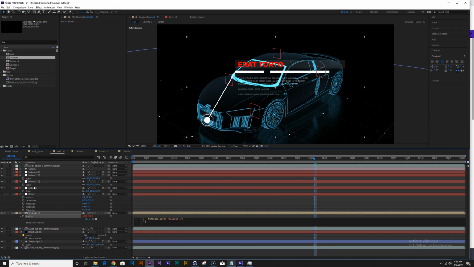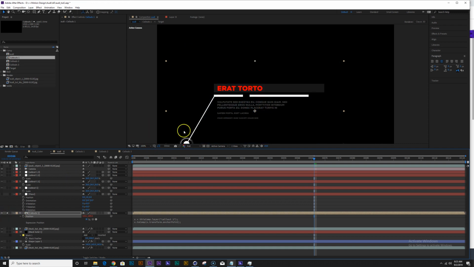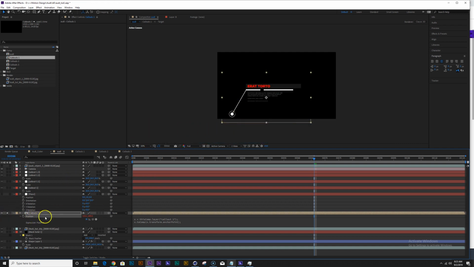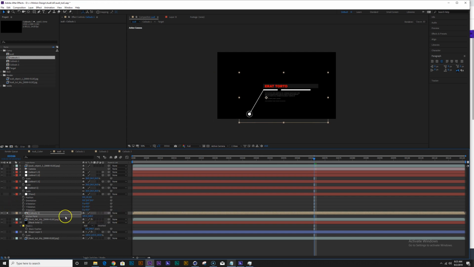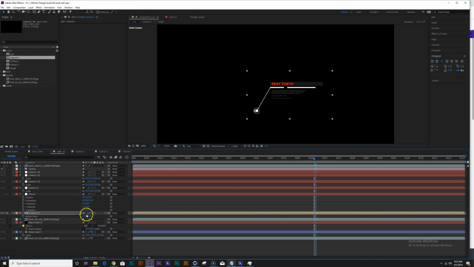Okay, then X dot toComp transform dot anchor point. There you go. Oh, and you want to make sure that your anchor point is where the target is. So first of all, let's scale this down, and let's just move it here.